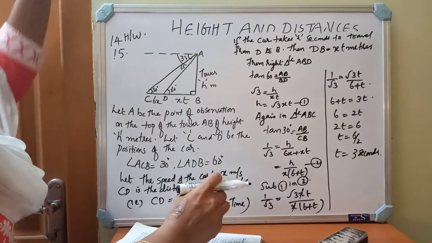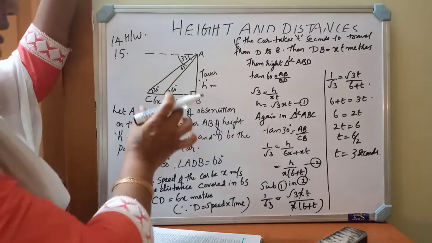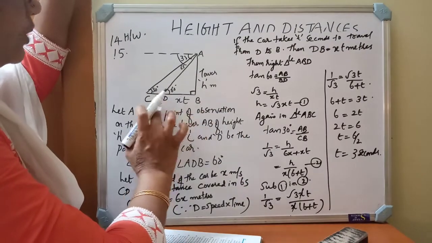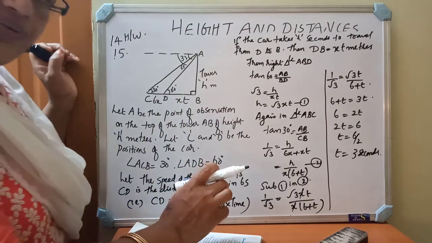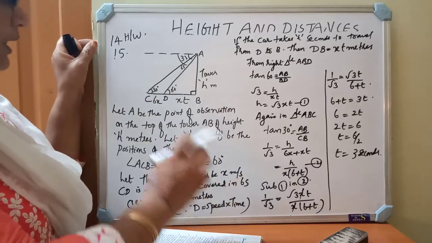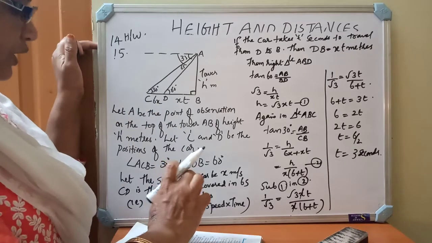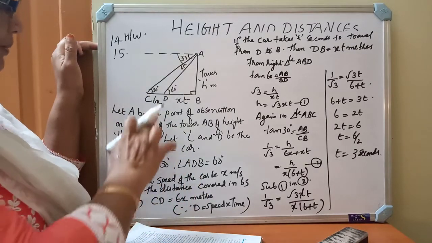So here only one condition is there. In previous cases they are given the distances. Here in this question they did not give the distance. Instead of that, what are they given? They are given the time. So first, they are given the time as 6 seconds.